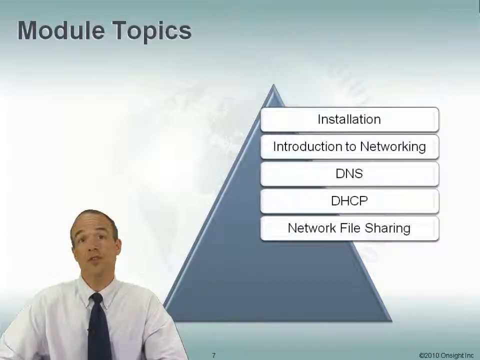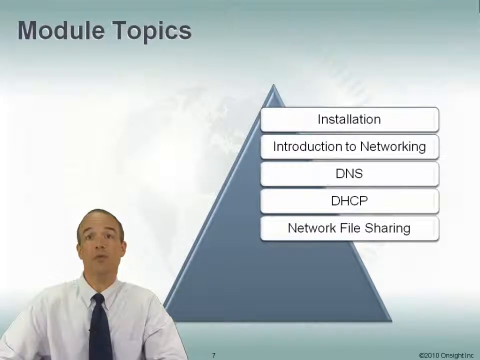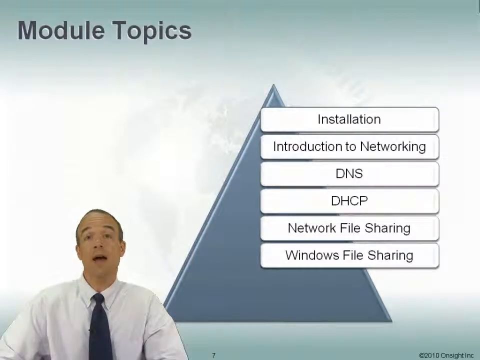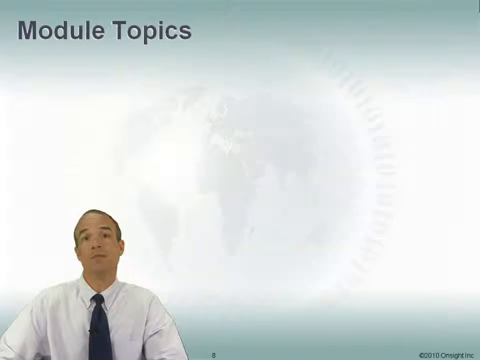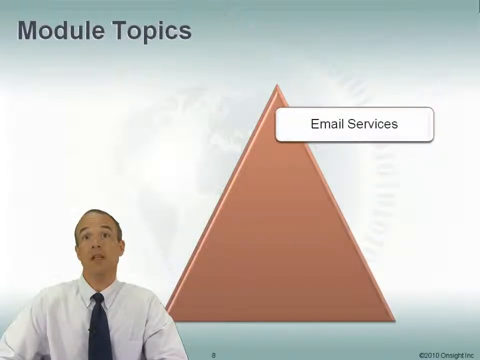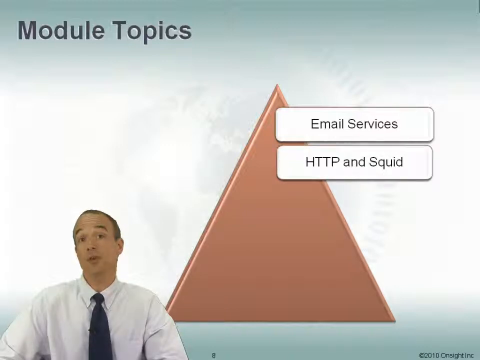We'll describe network file sharing, which is basically the ability in Linux to share a directory and its subdirectories through the network. We'll also talk about how to have our Linux machine become a Windows file sharing server with something called Samba. We'll discuss user administration in some great detail, creating users and so on. We'll also talk about email services, so we'll become an email server. We'll talk about HTTP, the web protocol. We'll also talk about the web server Apache, and we'll talk about the Squid proxy server.